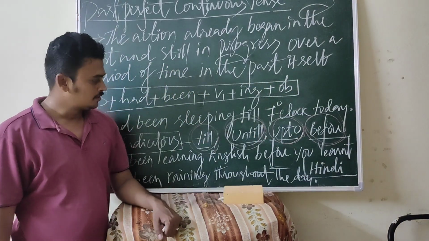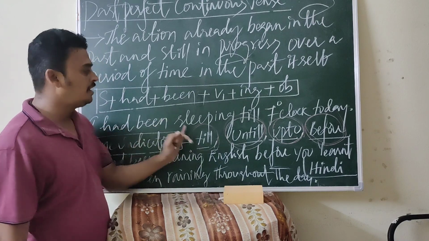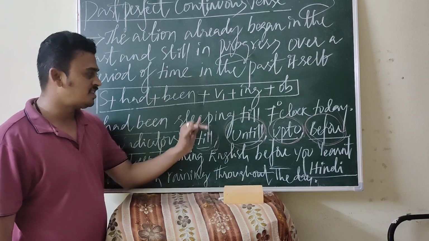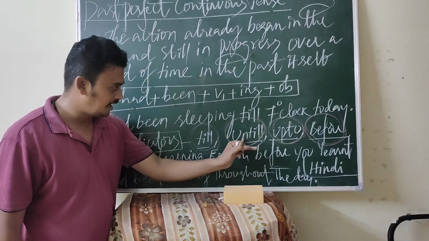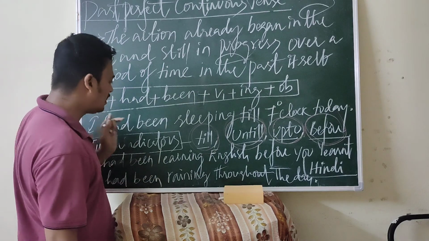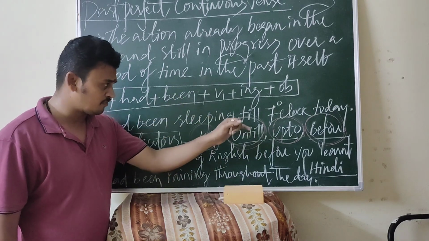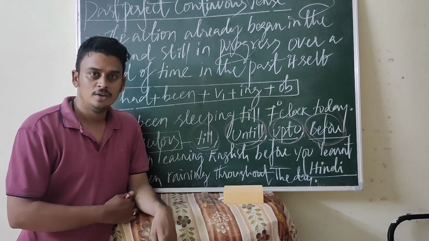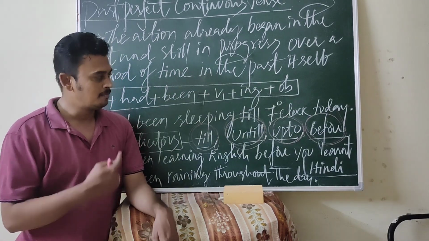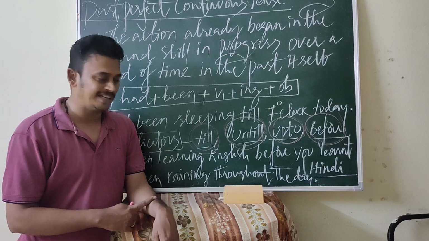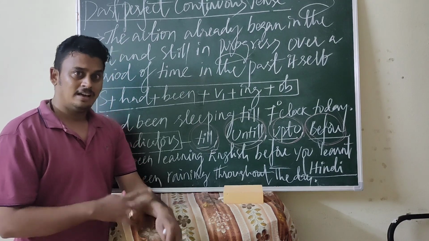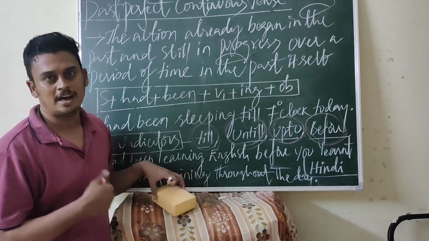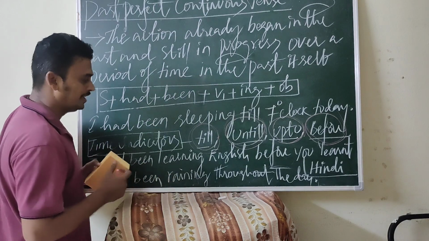As I told you, I had been sleeping till 7 o'clock today. I had been watching television until 7 o'clock today. I had been making a cup of coffee up to 6 o'clock. Likewise, you can make different sentences using the past perfect continuous tense. Now we see how to connect and link with the other tense.